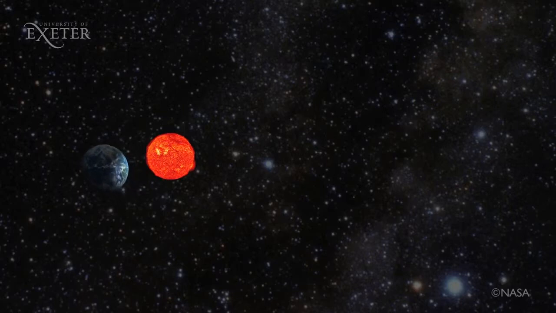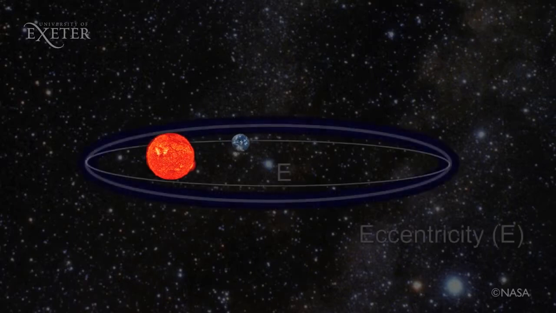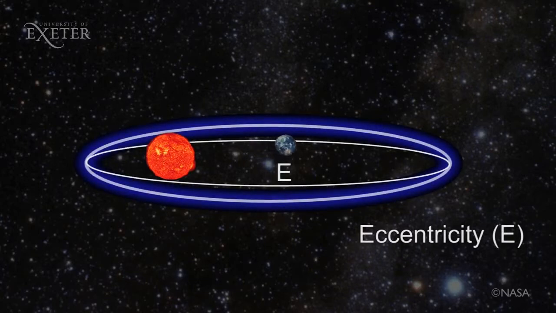Milutin Milankovic, a Serbian scientist with wide-ranging expertise and skills, proposed that the changes in the intensity of solar radiation received from the Earth were affected by three fundamental factors. The first of these is called eccentricity, shown here as E, a period of about 100,000 years in which the nearly circular orbit of the Earth changes into a more elliptical orbit. When the orbit is circular, the distribution of energy is equal throughout the year. When it is fully elliptical, the Earth is slightly closer to the Sun sometimes, so it receives more energy at that time of the year.